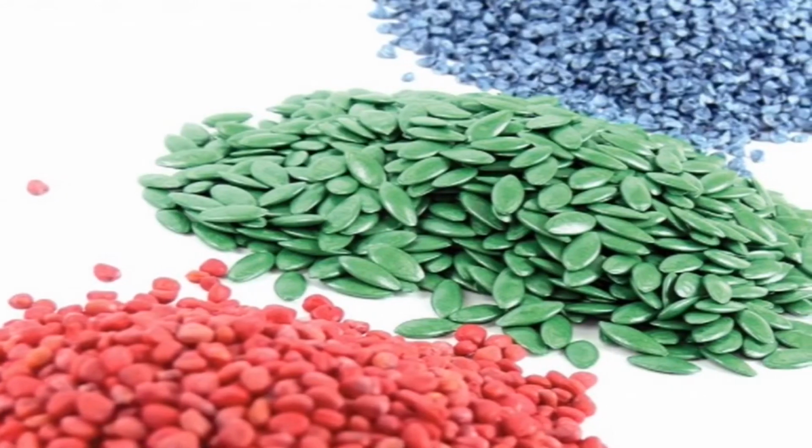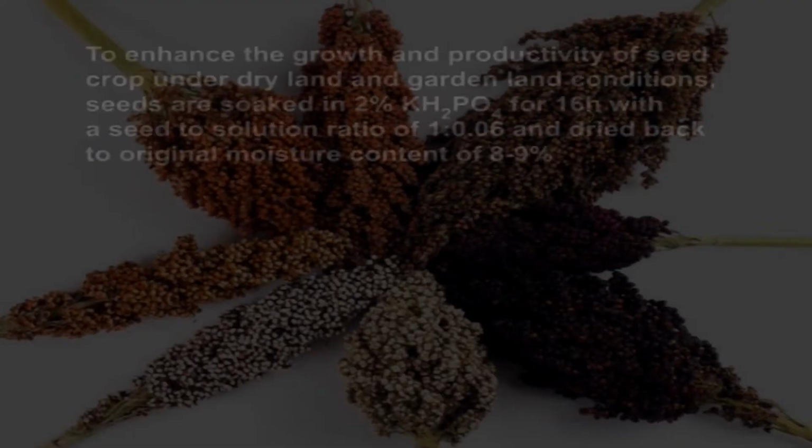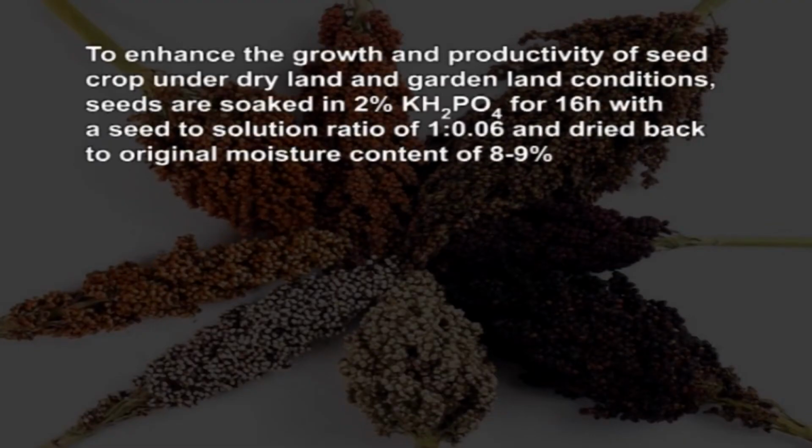Before sowing, seeds are given seed treatment for various purposes. To enhance the growth and productivity of seed crop under dry land and garden land condition, seeds are soaked in 2% potassium dihydrogen phosphate for 16 hours with a seed to solution ratio of 1:0.06 and dried back to the original moisture content of 8 to 9%.